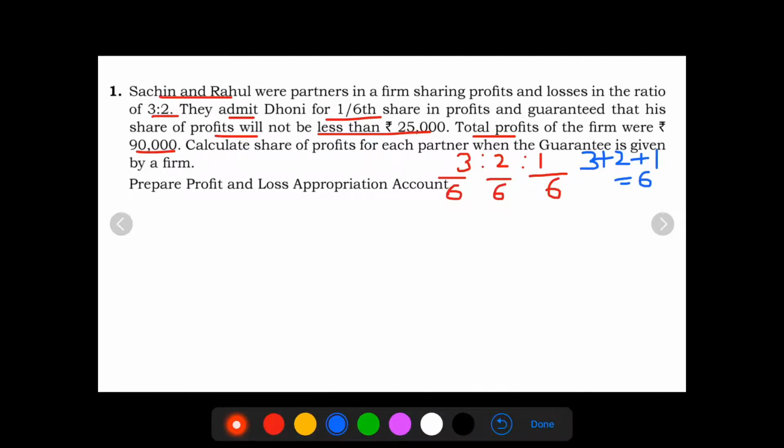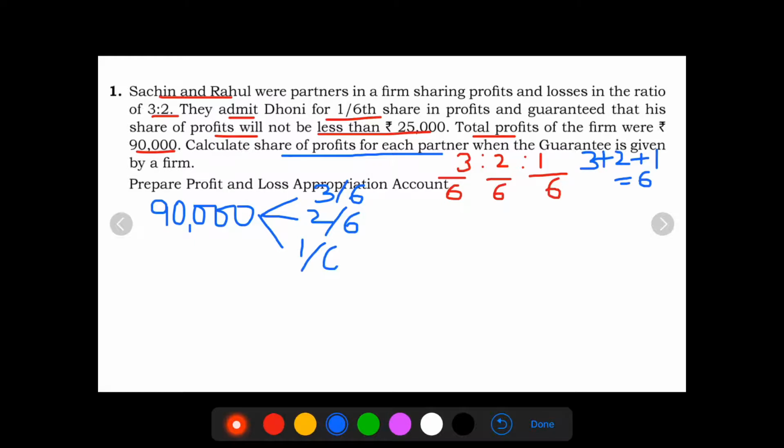Now 90,000 should be shared. The question says calculate share of each partner. So for each partner we need to give the share. So Sachin's share is 3/6. Rahul will get 2/6. Dhoni should get 1/6.